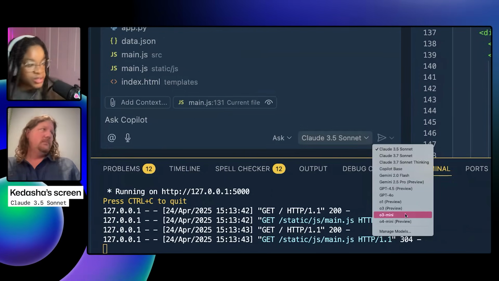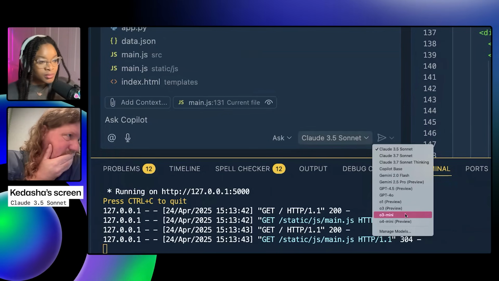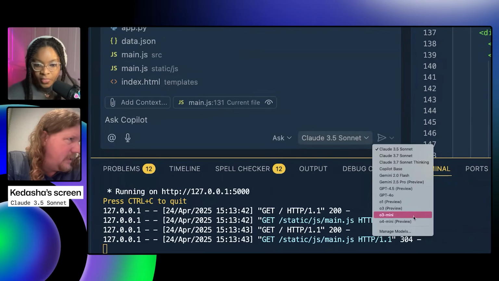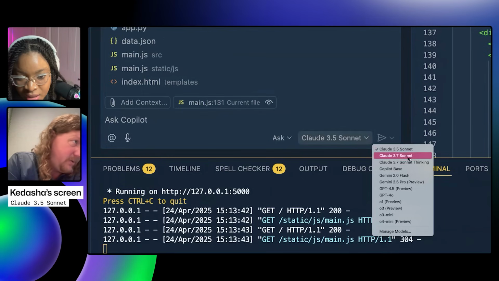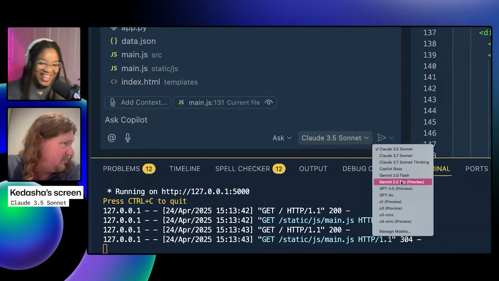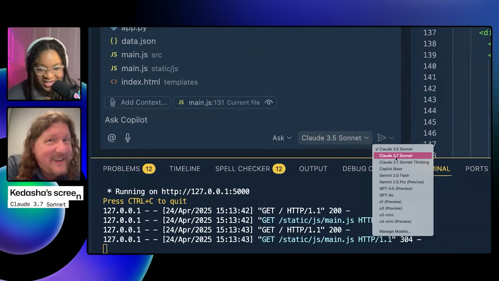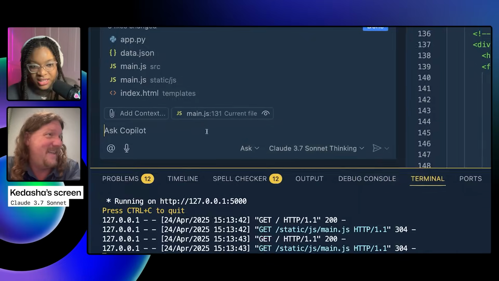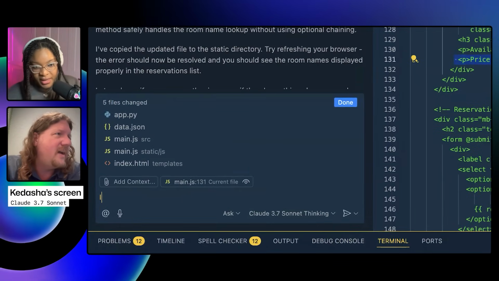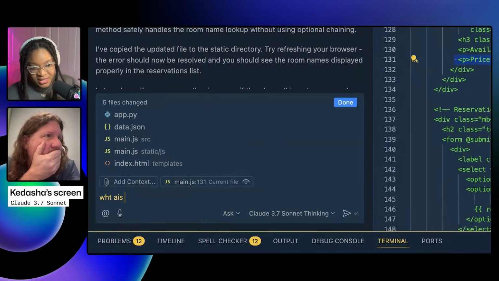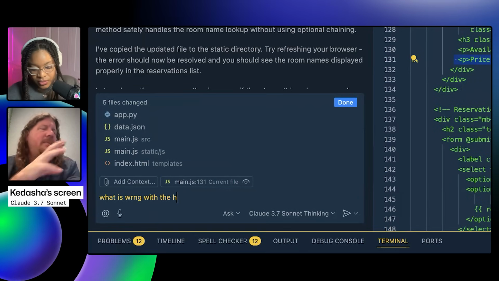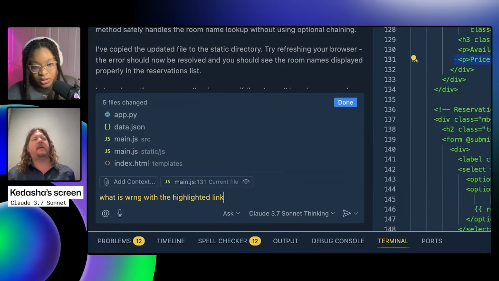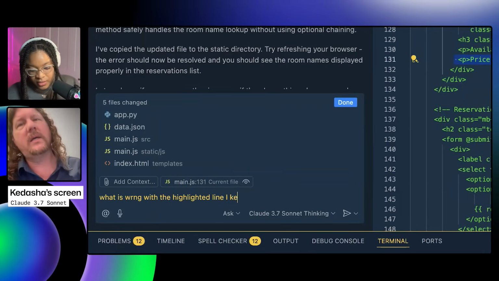Which one should I use? Well, I mean, 2.5's been performing well, but we've also kind of shown it off. I was going to go 3.7 thinking. Okay. And then we can ask, right? We can say, what is wrong with the highlighted line? And maybe we give it the error message we're seeing. Okay.